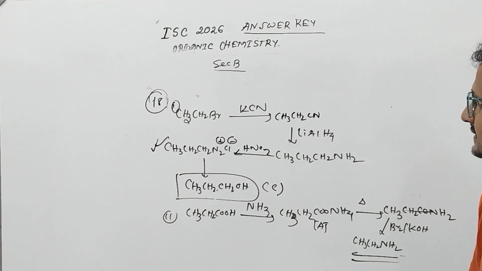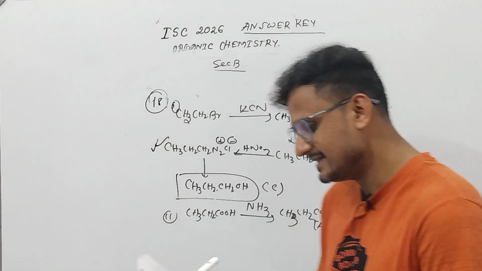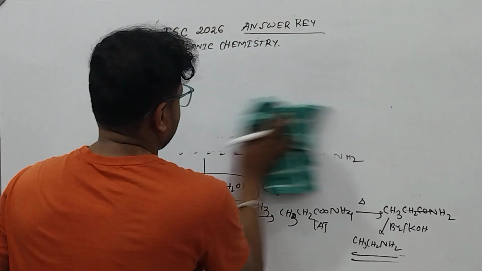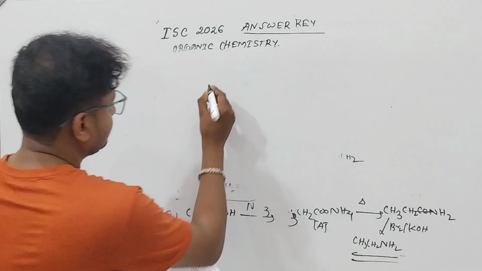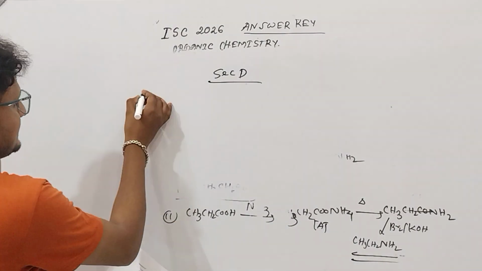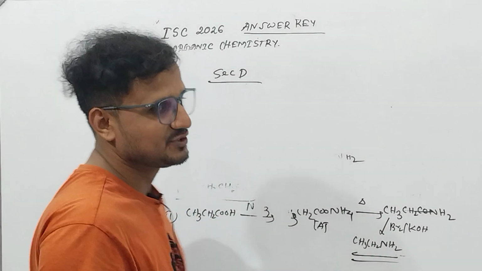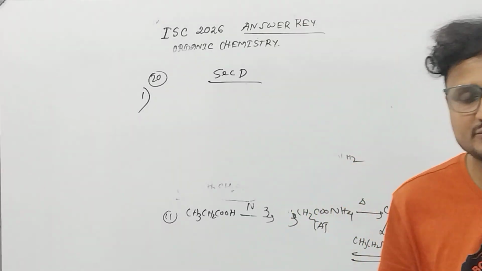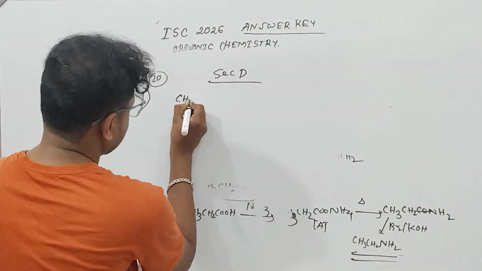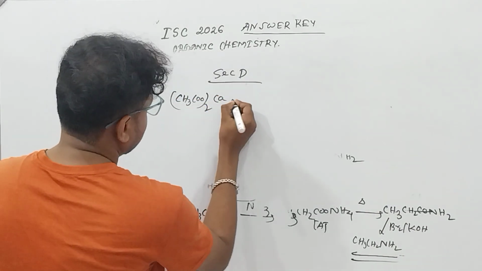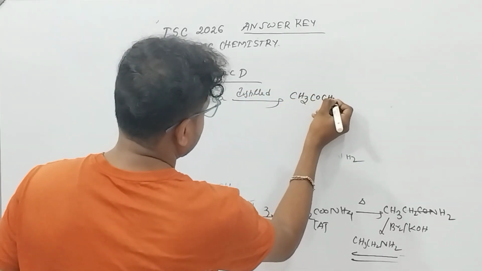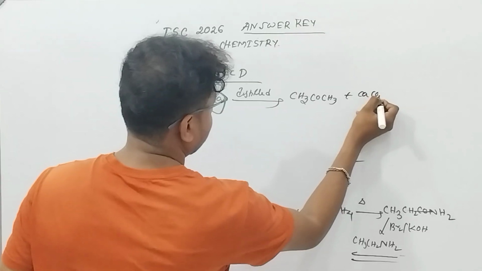So almost we have done and we have only one portion left in section D. Let us come to section D. I think you have attended this part because it also seems to be simple. Calcium acetate is subjected to dry distillation. Calcium acetate is a salt of calcium, salt of acetate. Distilled, you will get acetone and calcium carbonate.